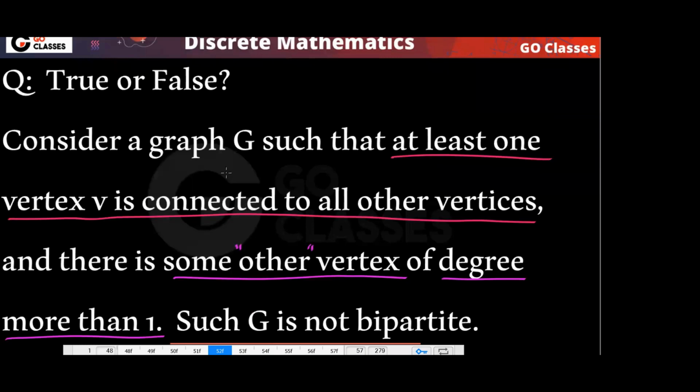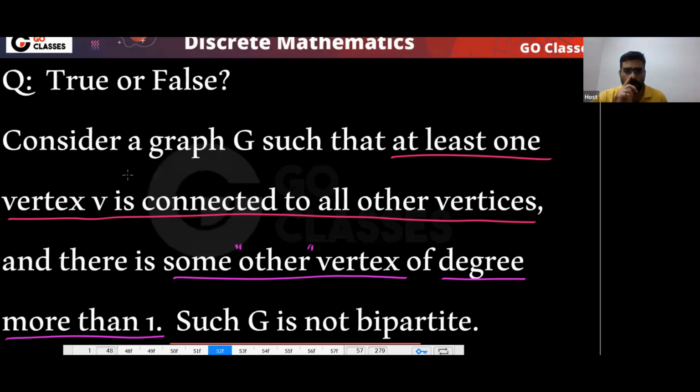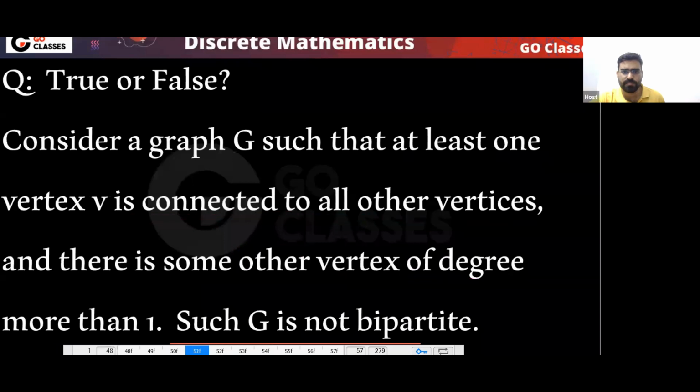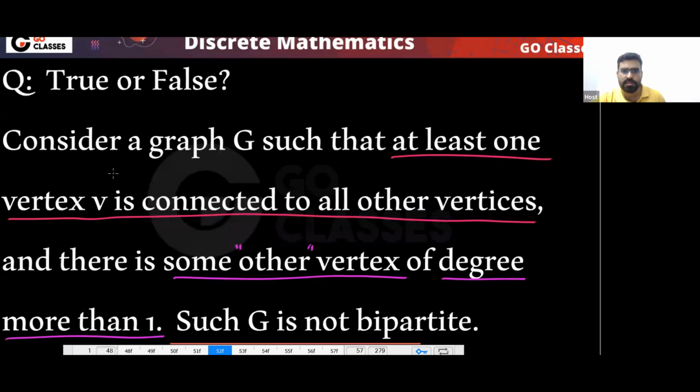This graph is not bipartite. What is your opinion on this? Is this statement true or false? This statement is actually true.